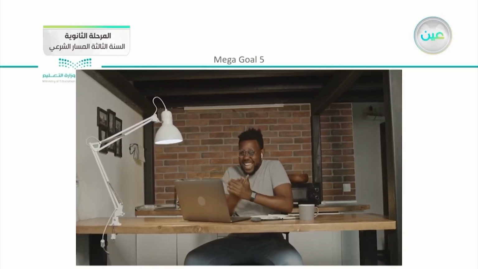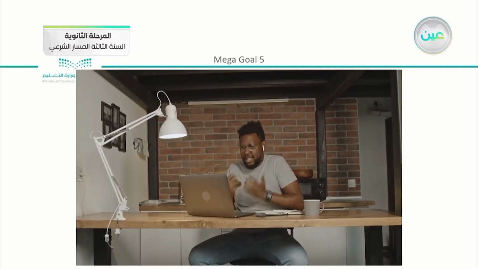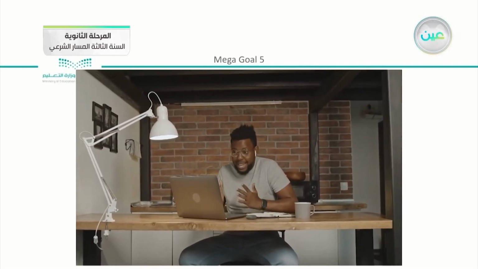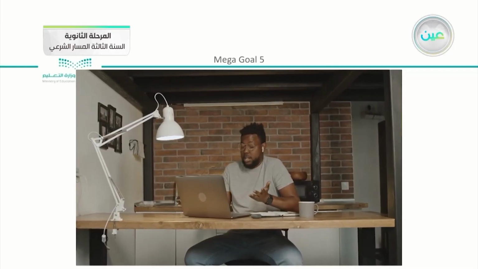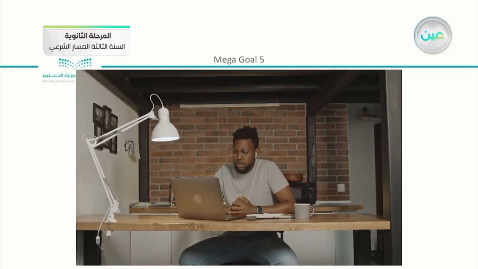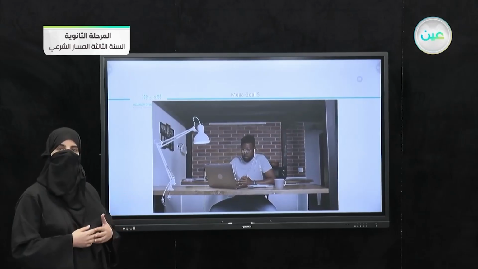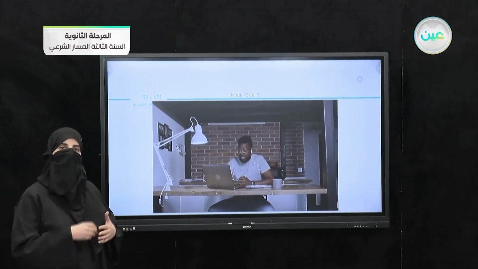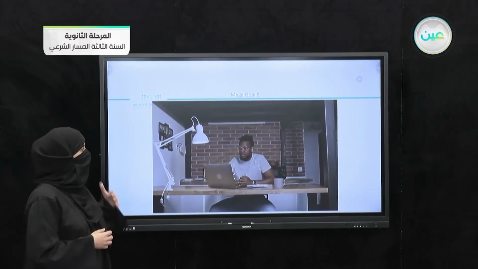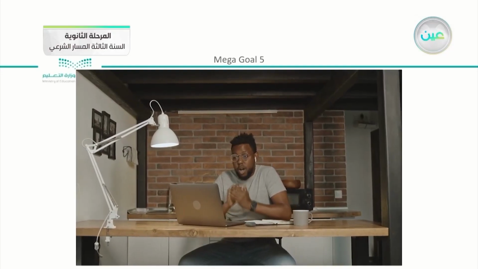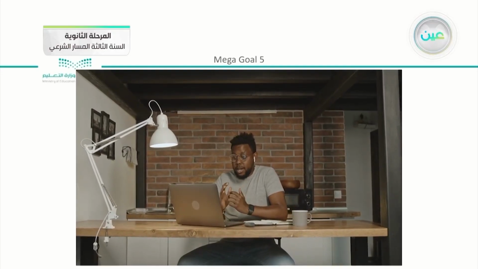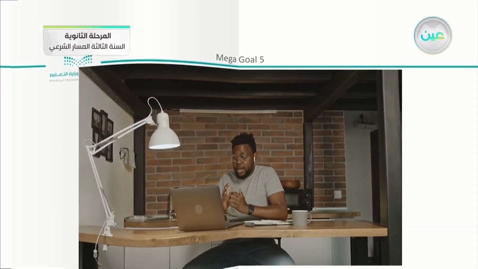Now when you see this person, when we just observe his facial expressions and how he is talking, he is using his hands, can we listen to him? Can we understand what he is saying? No. But we can understand in general that he is serious, he is talking about something, and he is trying to explain something to someone else.